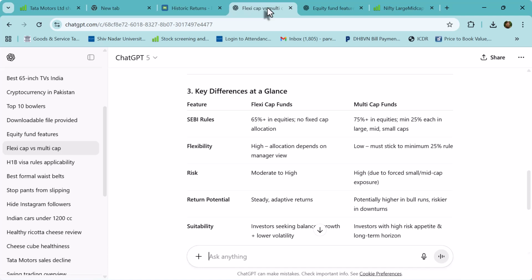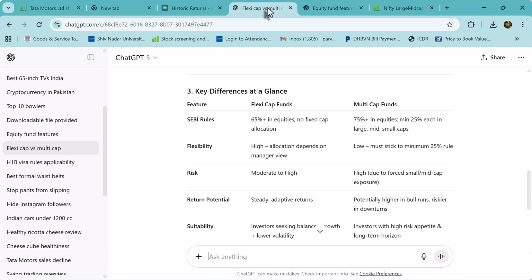So flexi has a more flexible structure. The fund manager can invest everything in a large cap and ignore mid cap and small cap. If you think the large caps are going to do well, or if you think the mid and small cap time has come, he's going to give more allocation to mid caps or small caps. Whereas in multi caps, minimum 25% allocation has to be there in each of the caps. Okay.